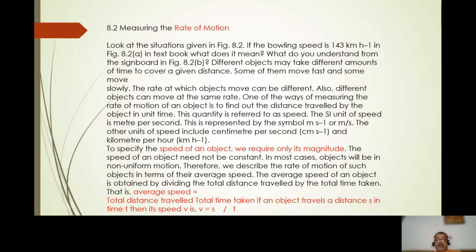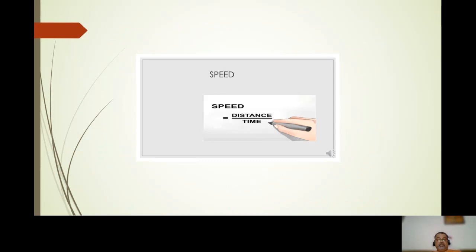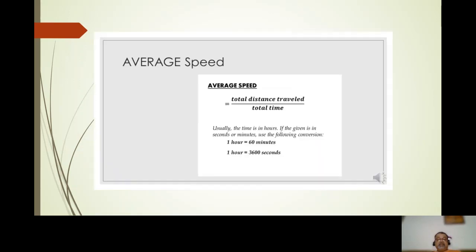If an object travels a distance s in time t, then its speed v is equal to s over t. Here is an easier way to understand speed: distance over time. It is another easier way to understand average speed, which is equal to total distance traveled over total time.